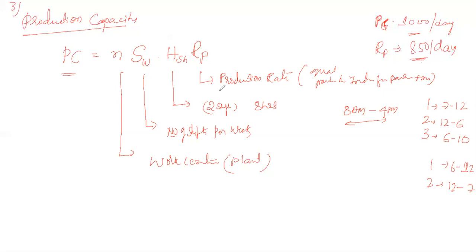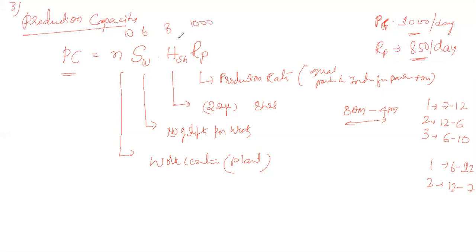For example, we have 10 machineries available in our industry, with 6 shifts per week, 8 hours per shift, and a production rate of, for example, 1000 parts per week. When you multiply 10 into 6, it will be 60.